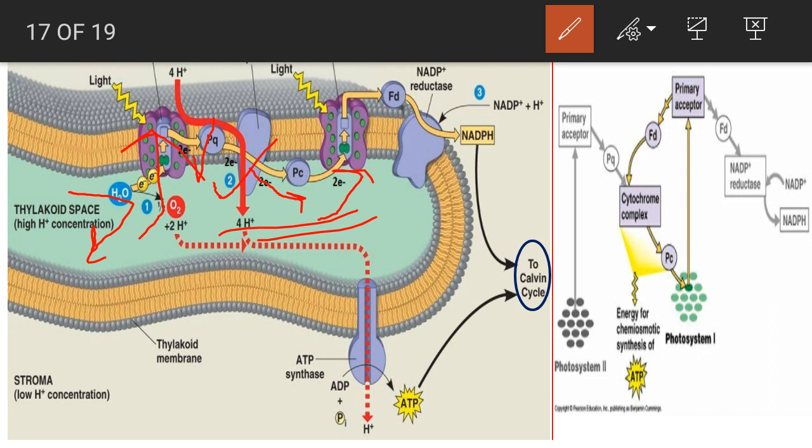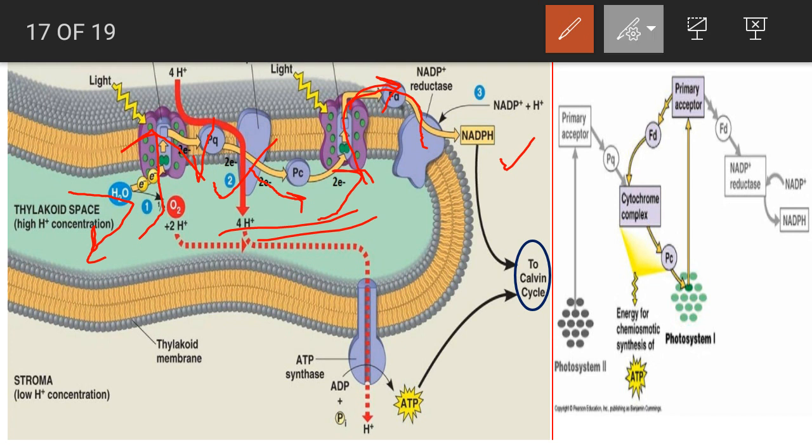After reaching photosystem 1, this electron gets transferred to the ferredoxin molecule, and after the ferredoxin, by a series of electron carriers, it passes to the NADP reductase, and there is a synthesis of NADPH, which is a reducing power that is going to be utilized in the next phase of photosynthesis, that is the Calvin cycle or dark reaction.